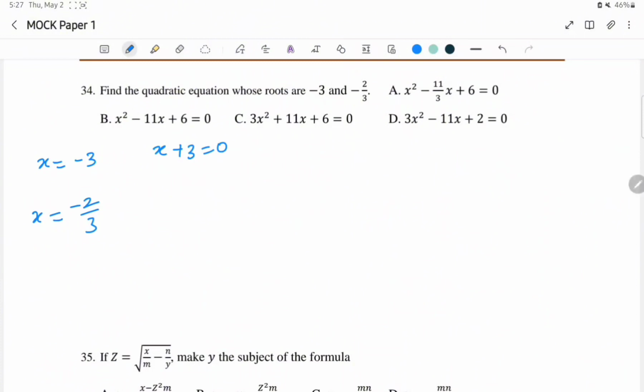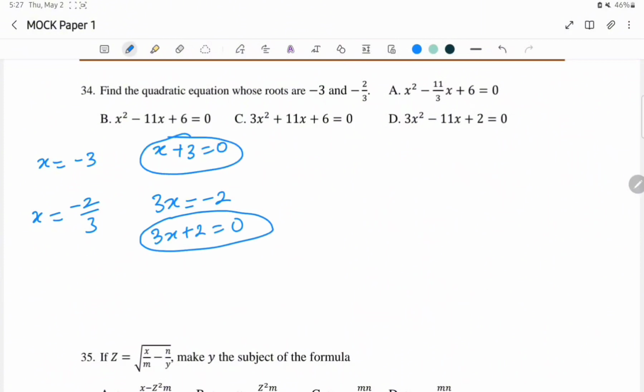In this case, we are going to cross multiply since we have a fraction. That means 3x equals minus 2. Then we can now say 3x plus 2 equals 0. So this and this is what we are going to work with. That is x plus 3, then 3x plus 2 equals 0.